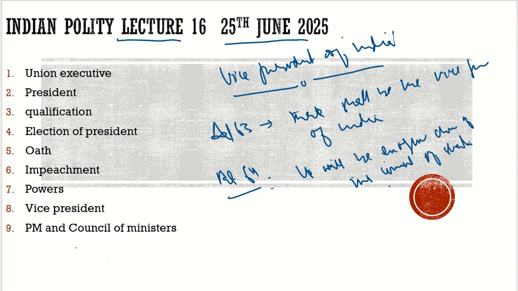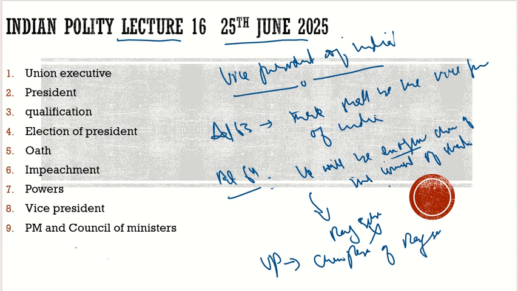So what does this mean? For example, if you are a chairperson of the Rajya Sabha, does that mean that you had been elected as a member of the Rajya Sabha, and that's why you are the chairperson? No, it does not mean that. Ex officio chairperson means that if you are the Vice President, you will also be the chairperson of the Rajya Sabha. Please remember this.